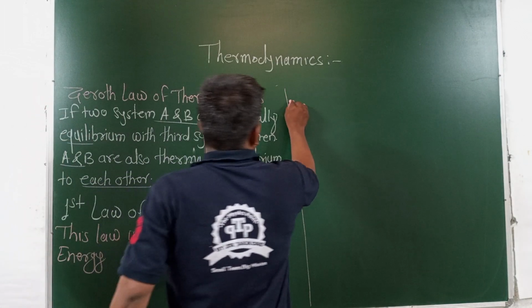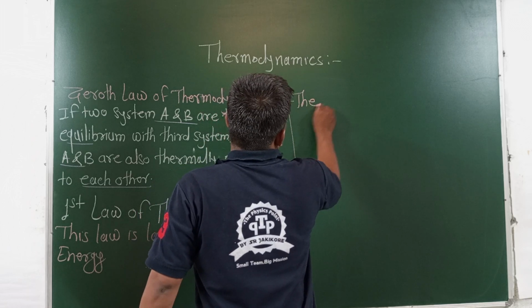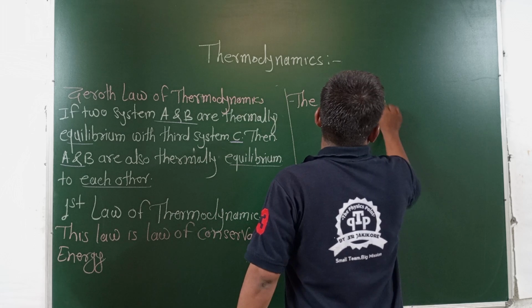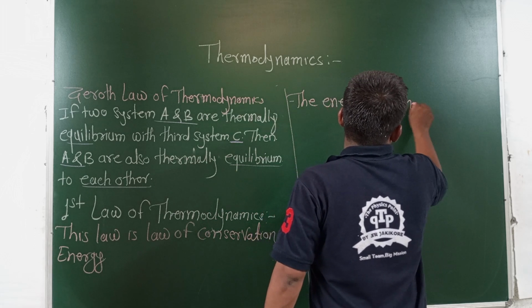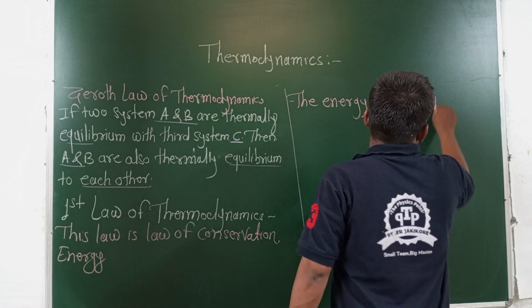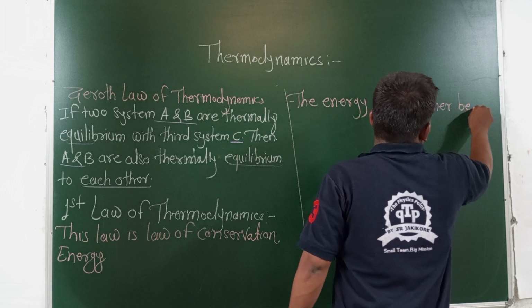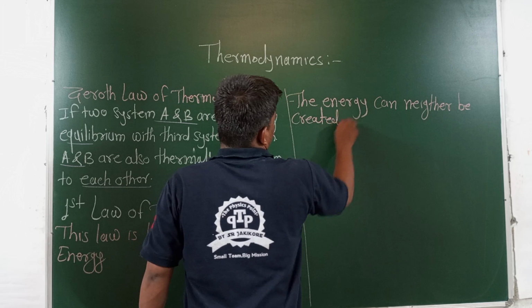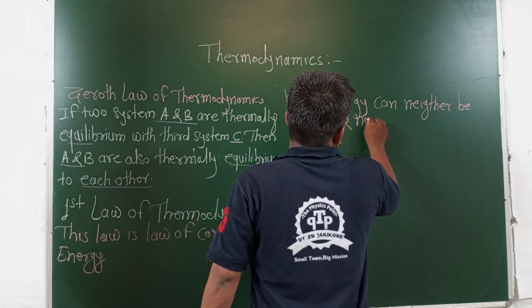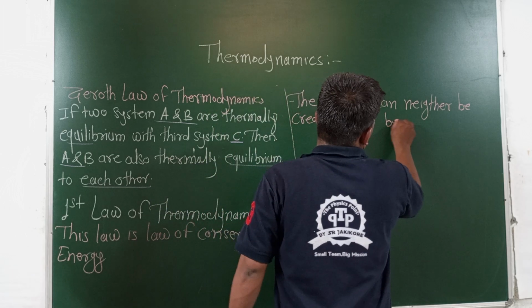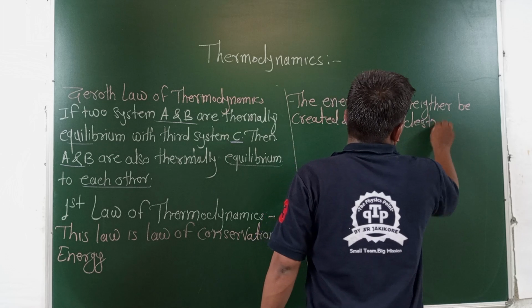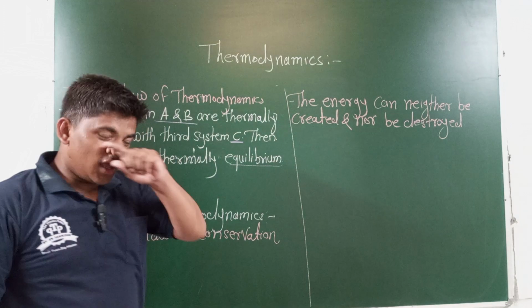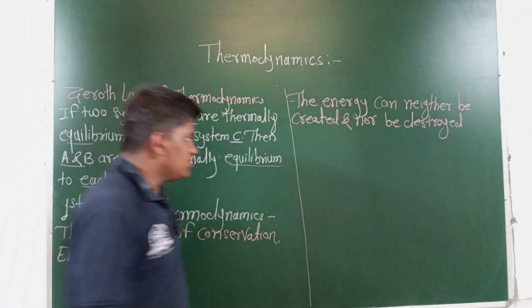And they write the statement here. Energy can neither be created nor be destroyed.